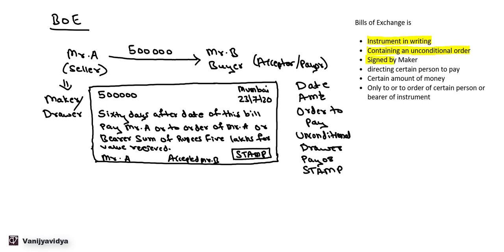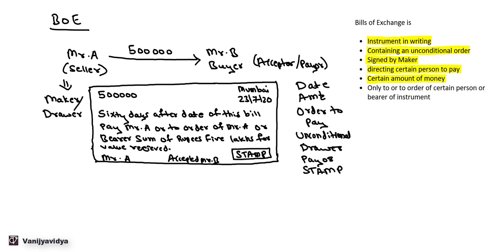Then it has to be signed by the maker, that is the person who is making this bill of exchange. He has to sign it. Directing certain person to pay. This is important. Now the certain person to pay has to be mentioned here. The one who accepts the bill, he has to pay. It cannot be like the payment has to be made to order of Mr. A and it is not accepted by anybody. That cannot be a proper bill of exchange. It should direct a certain person to pay. In this case, it is Mr. B.